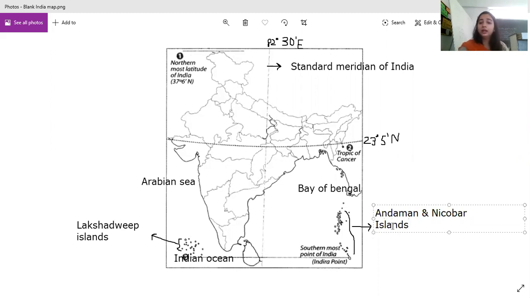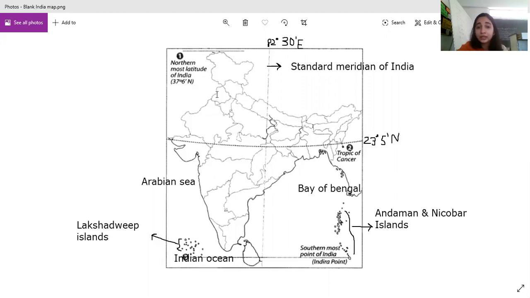Clear? Now the southernmost tip of India, Indira Point, is a village which, as I said, in the 2004 tsunami, along with other villages of the Andaman and Nicobar Islands, was submerged underwater for around 2 years. So this is the southernmost point of India, Indira Point. Below this, there is no boundary of India.